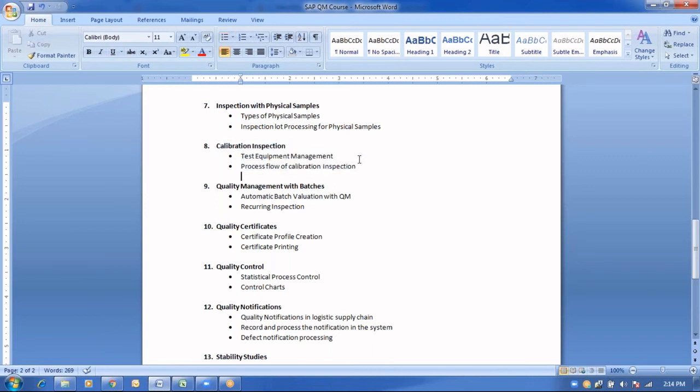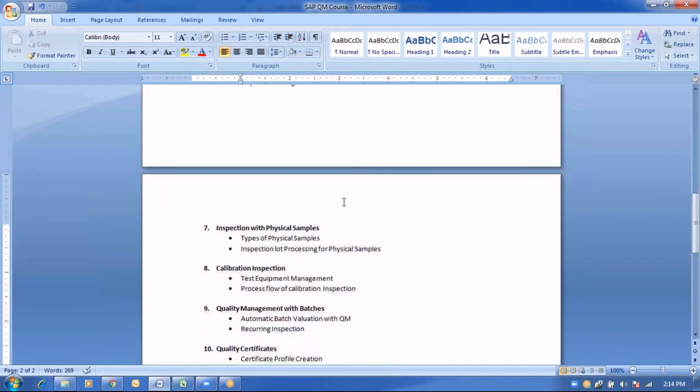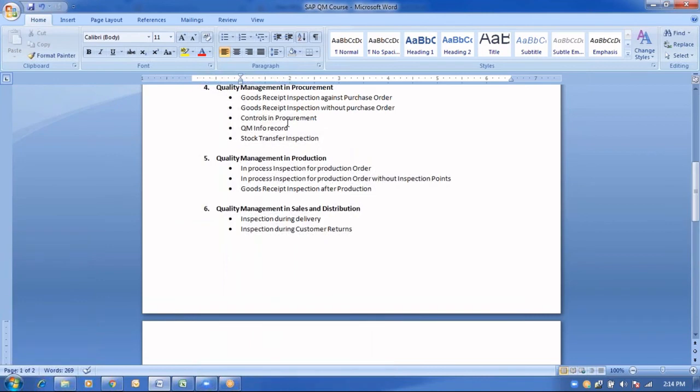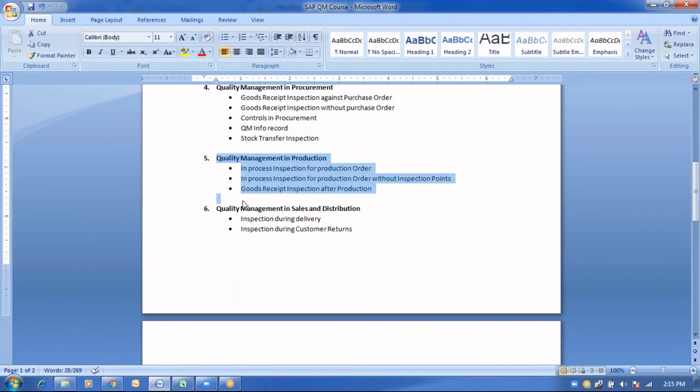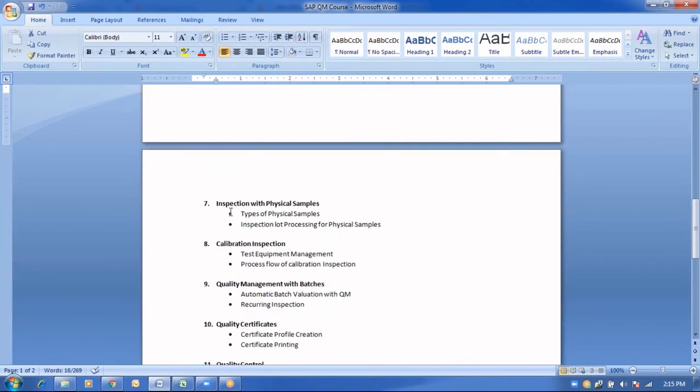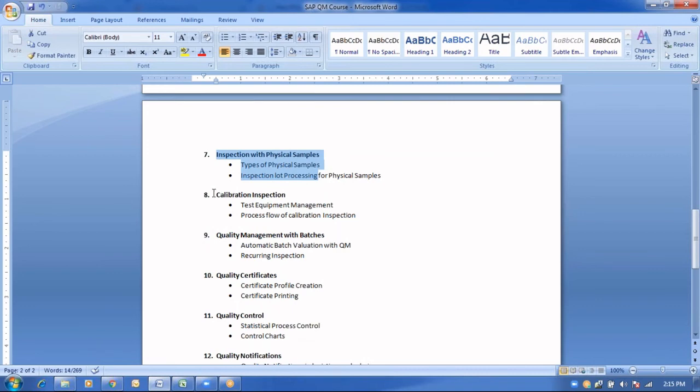So guys, generally it is an integration of the QM module with the PM module. We have mostly covered the integrations of the QM module. In chapter 4, we are covering quality management integration with procurement. In chapter 5, quality management integration with production. In chapter 6, quality management integration with sales and distribution. And in the upcoming chapter, chapter 7, we are covering inspection with physical samples. And in chapter 8, we are covering the integration of quality management with the plant maintenance module.